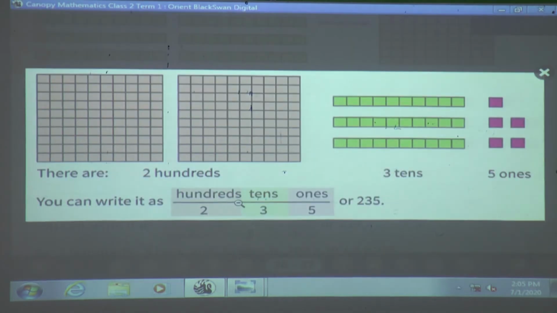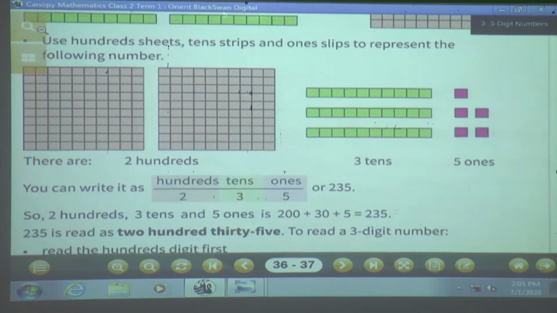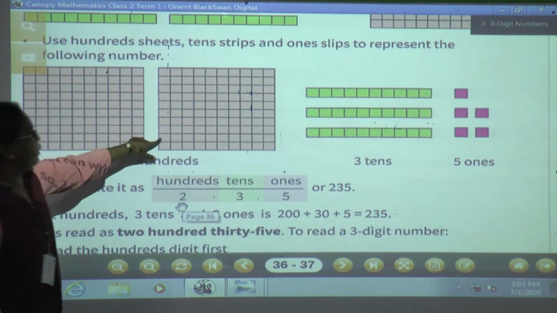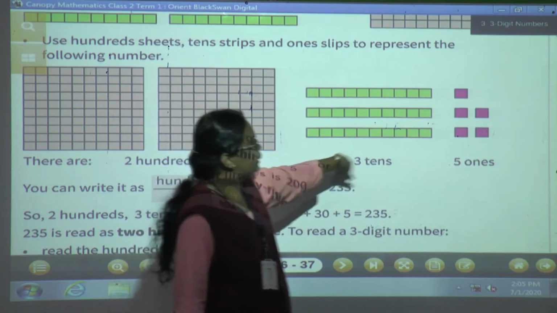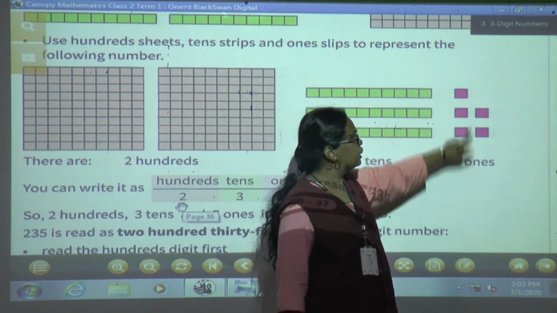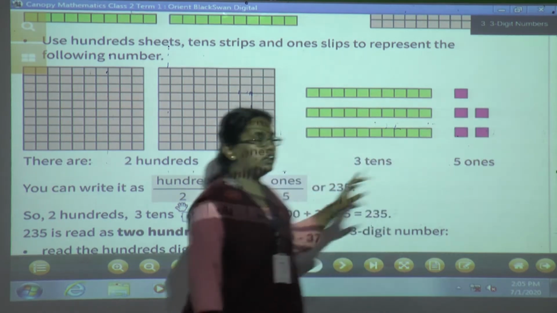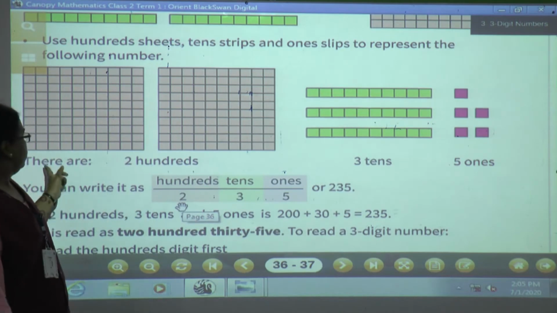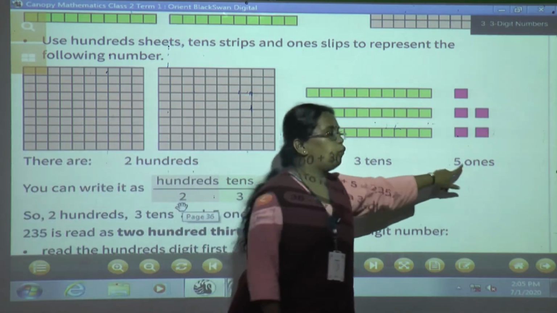Here it is given. See here, there are 2 hundreds. This is 3 tens, 1, 2, 3. And the individual boxes are 5 ones, 1, 2, 3, 4, 5. These are 5 ones. So 200, 3 tens, 5 ones.